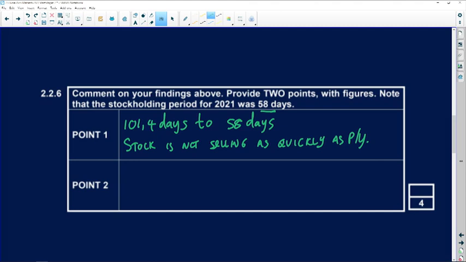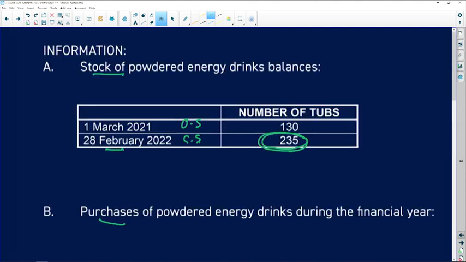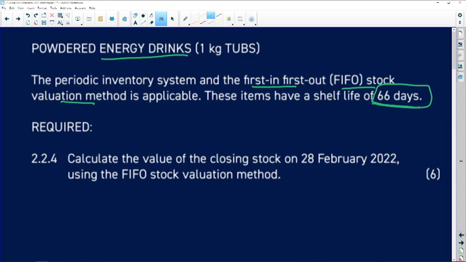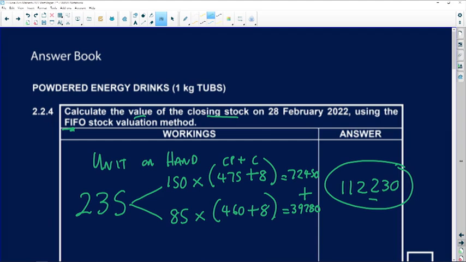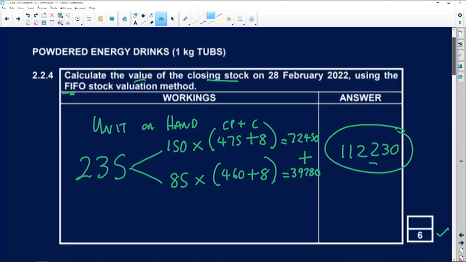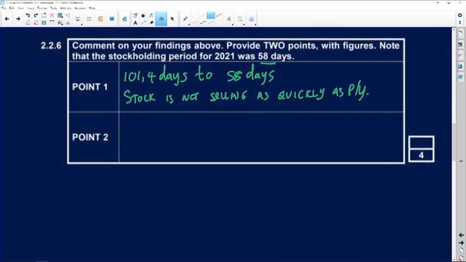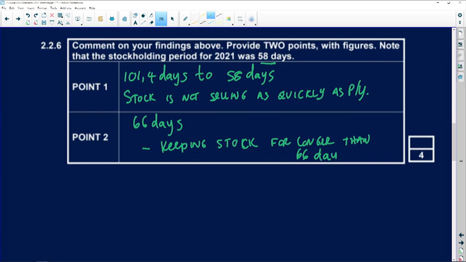Then the second point, which I probably already explained, but I just want to quickly take you back to your information. There we go. So remember, the shelf life is 66 days. And we can clearly see that the stock they're keeping is really not good for the business, because the shelf life is 66 days and they are keeping stock for longer than 66 days. They're keeping stock for 101 days.